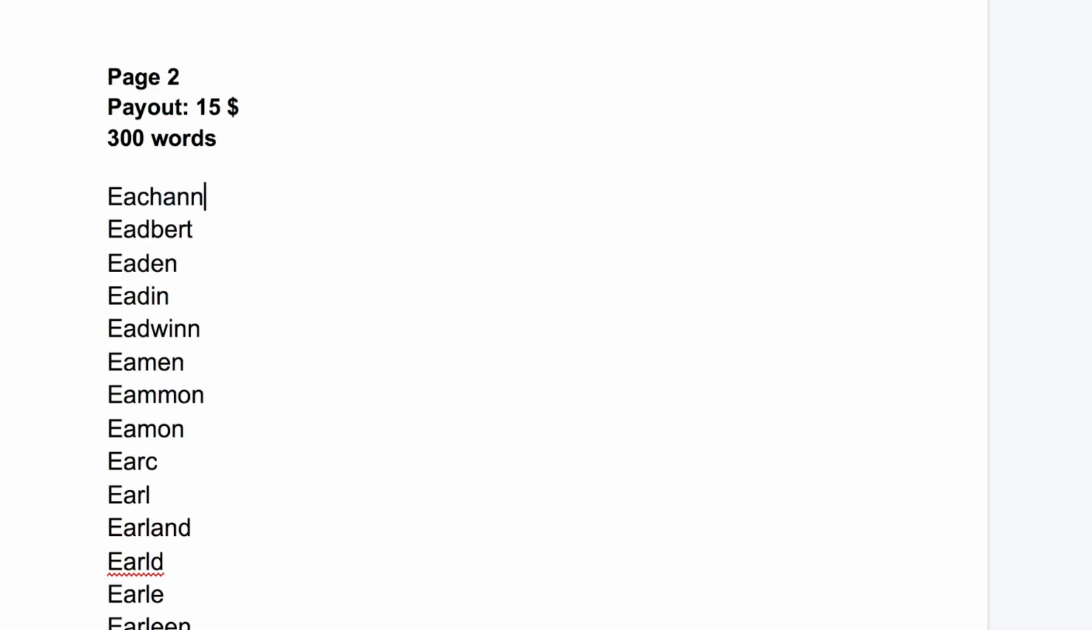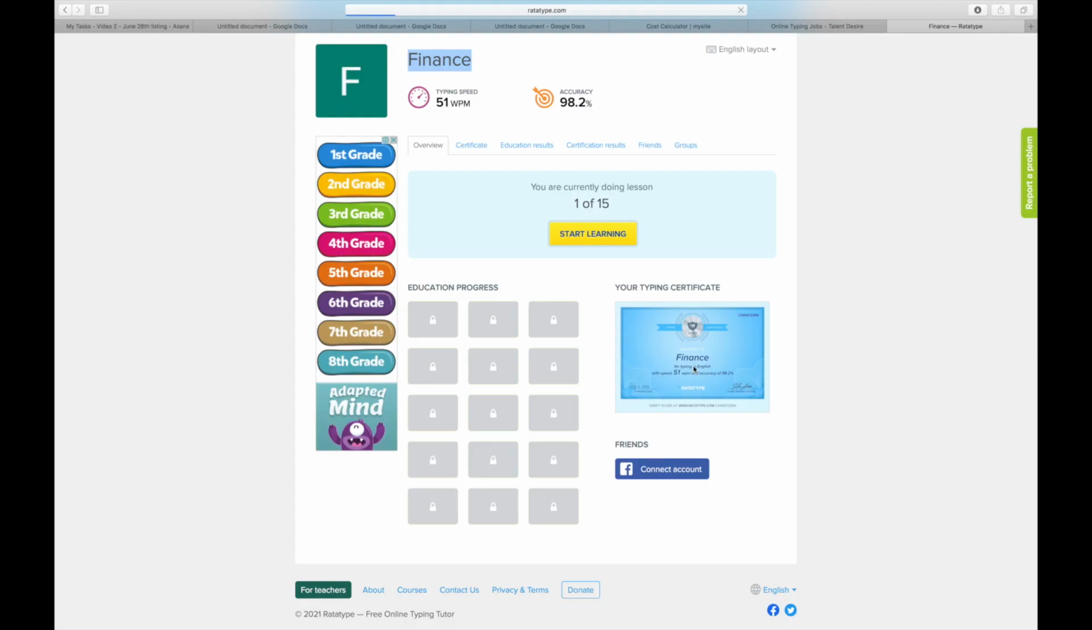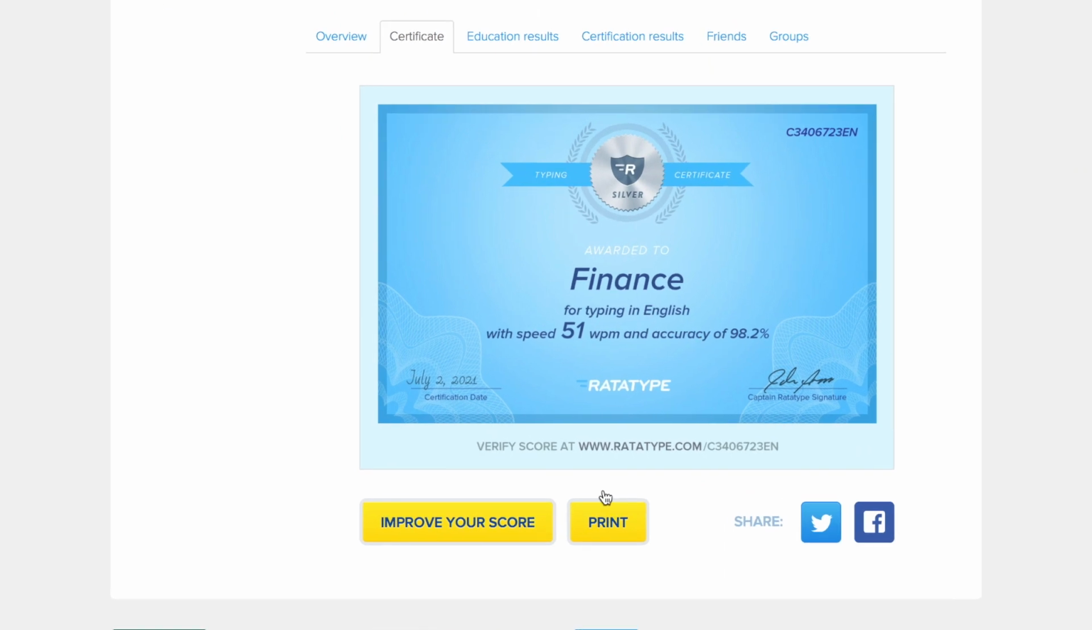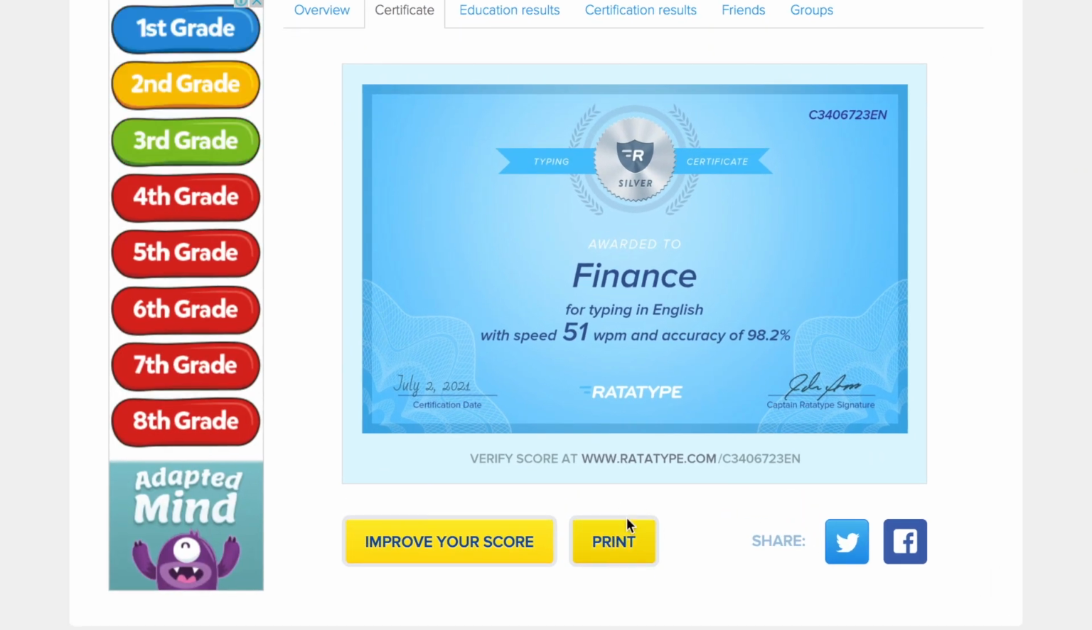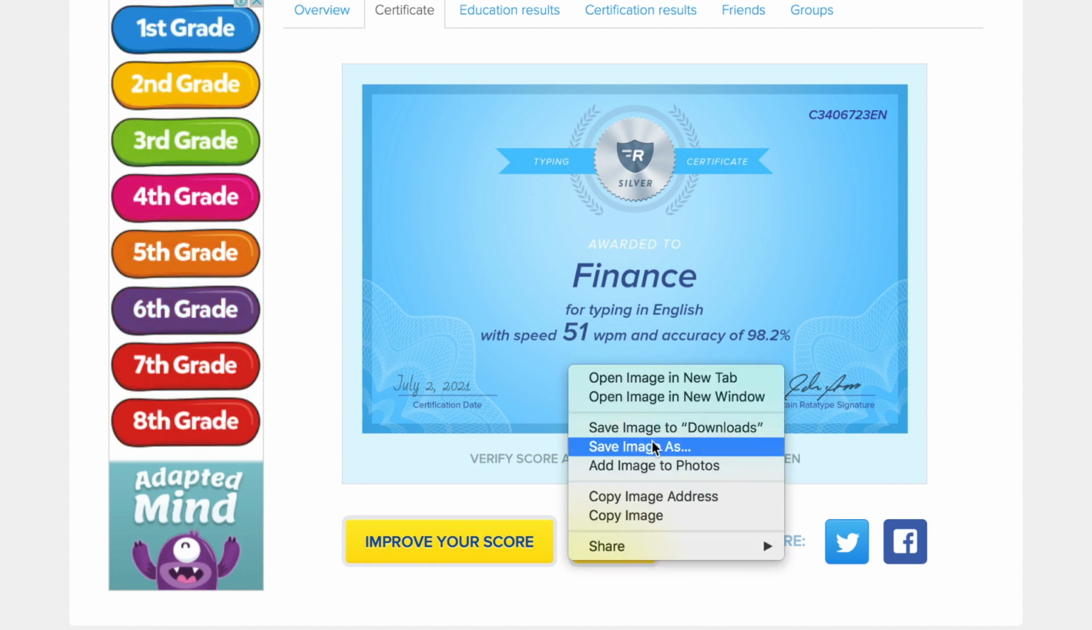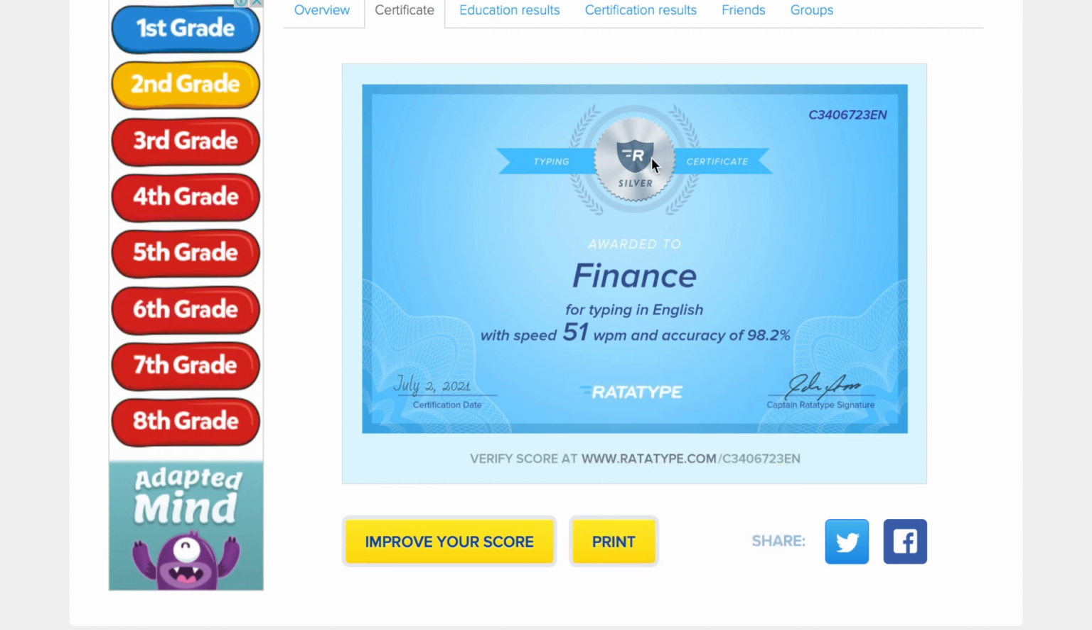And you can start receiving a typing job or a project just like this one right here. Now when you scroll down below, you can actually click on this print button right here. But don't worry, you can do this on your computer or on your mobile phone as well. You just have to save the image of your certificate or save it as a PDF file. Just click on the save button, and as you can see here, this is my actual certificate that I got from the Ratatype website for absolutely free.